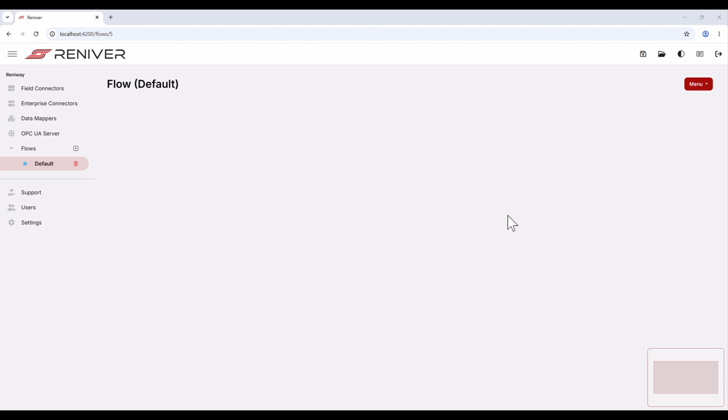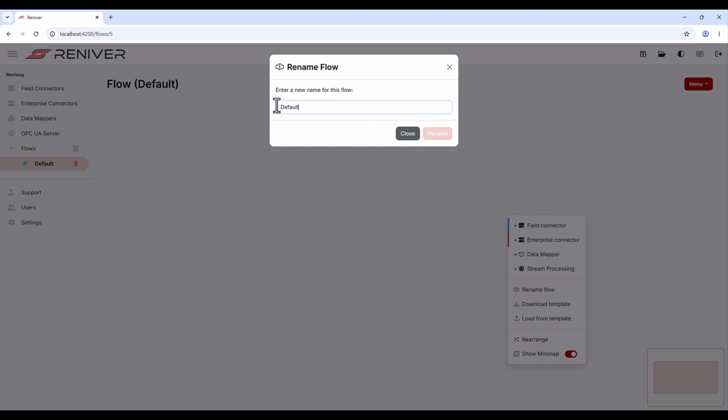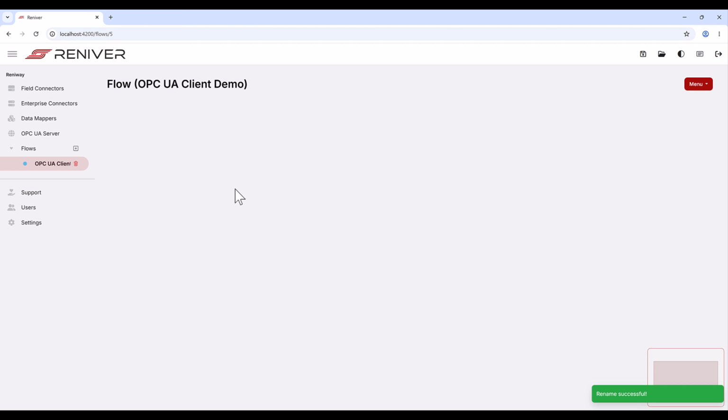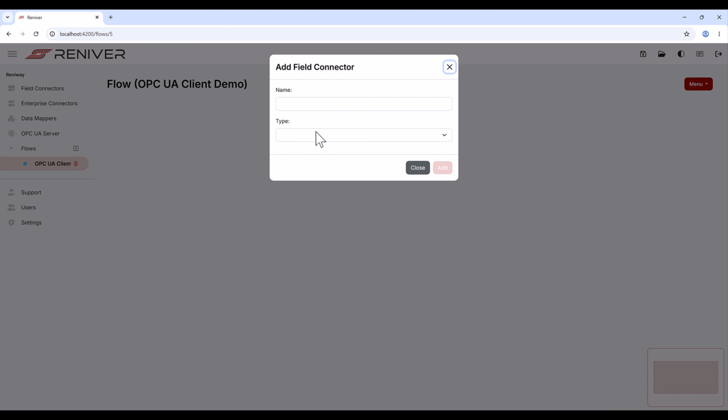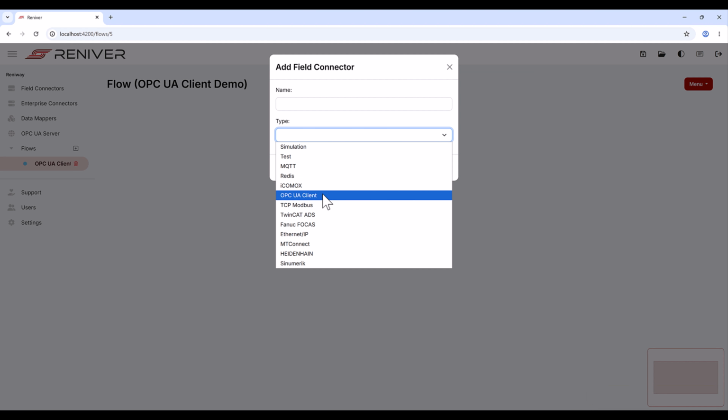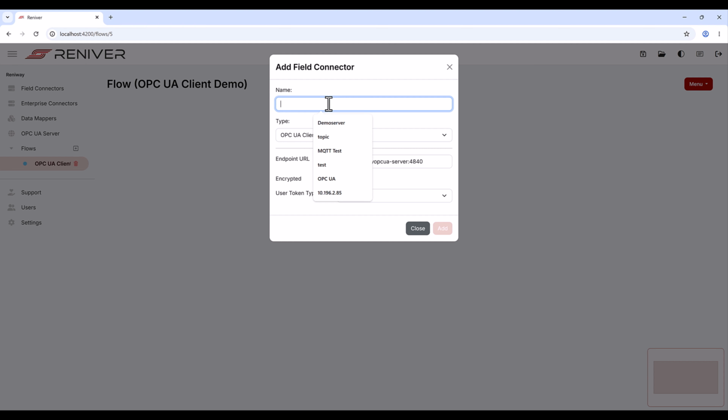In this tutorial, we configure Reniway Edge as an OPC UA client. We start by renaming the flow so it is clear that this flow is used for the demo. Next, we add an OPC UA client connector and enter the endpoint URL of the demo server.